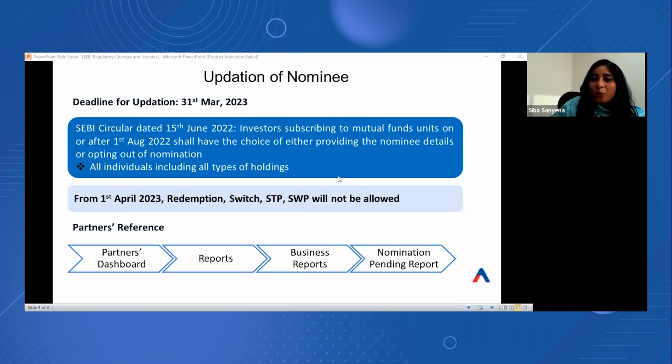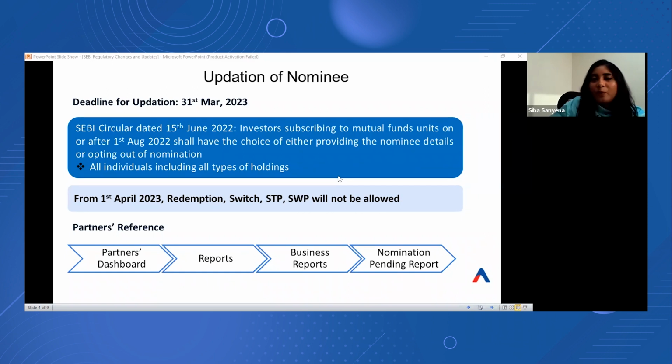So from our end, what we have done is we have generated the reports again from the RTA's end, that is from the CAMS and K-Fintech, where we found a tentative list of the clients for whom the nominee declaration is still pending. And we have also floated emails to all your clients with a detailed process on how to update the nominee details. It is via online and via the CAMS and K-Fintech web pages. Also, for the partners, for viewing the pending client details, the list of the clients whose nomination is still pending is readily available in the report section. You can easily find the nomination pending report section. There you will be able to find all the pending client details.